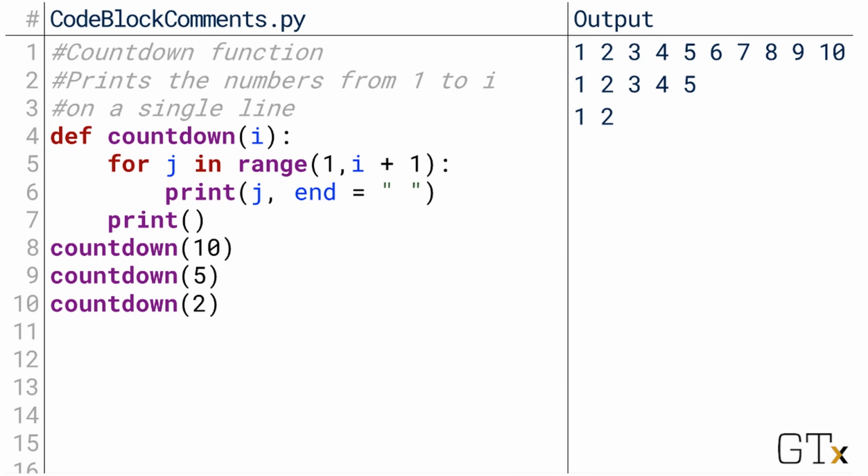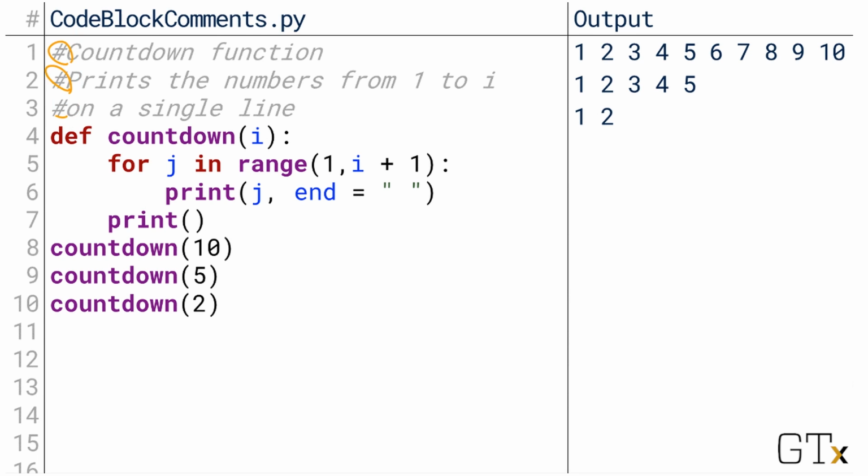The other kind of comment is what we call a code block comment. Python doesn't really have a special syntax for this, but it's more a special style of comment that we might leave. A code block comment is multiple comments, one after the other, typically explaining something more complicated than the function of a single line. We use the same syntax here.